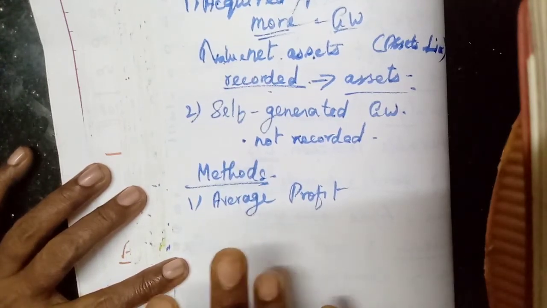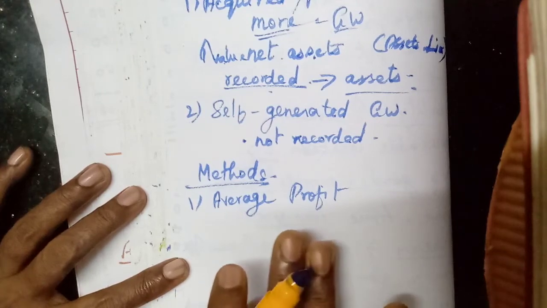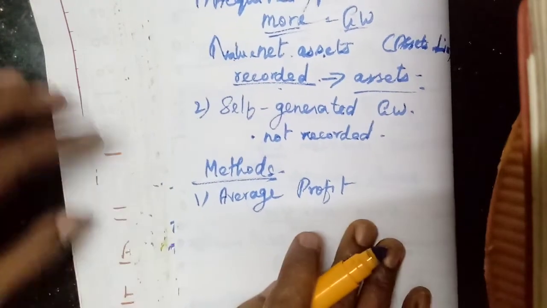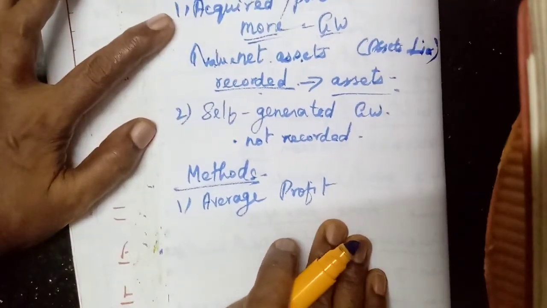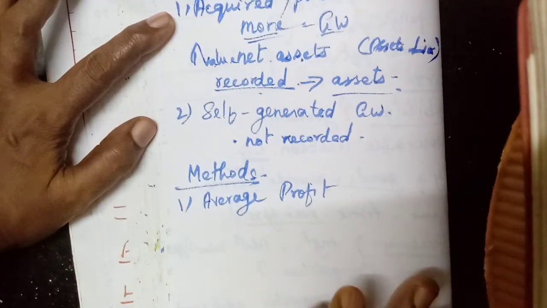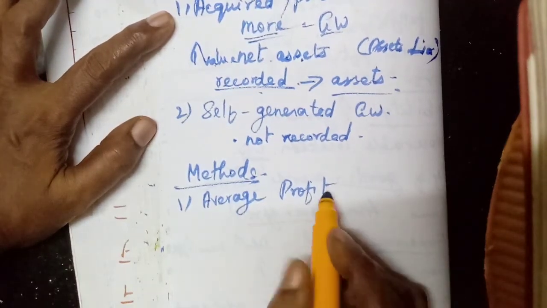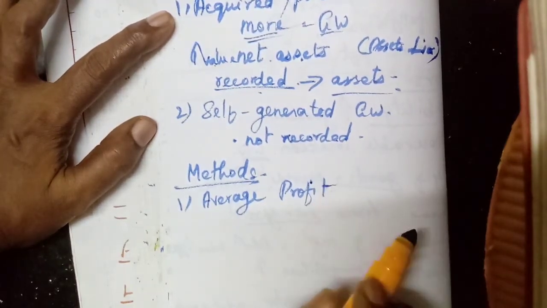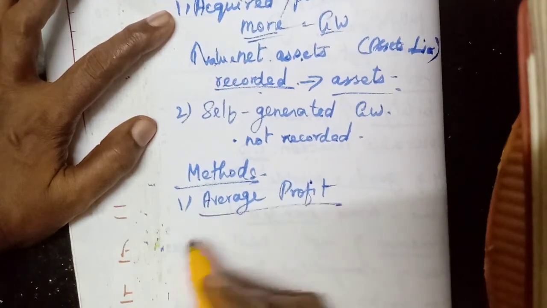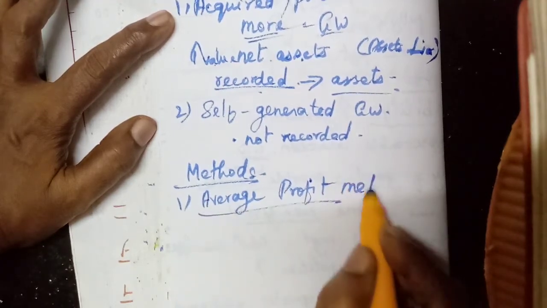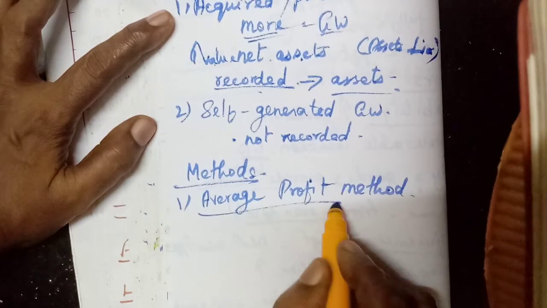In each method only 1 or 2 problems are given. So you must be very careful. A little development from the first problem will be given as the second problem. So if you are thorough, they are very simple problems only. We will learn the average profit method as the first method.